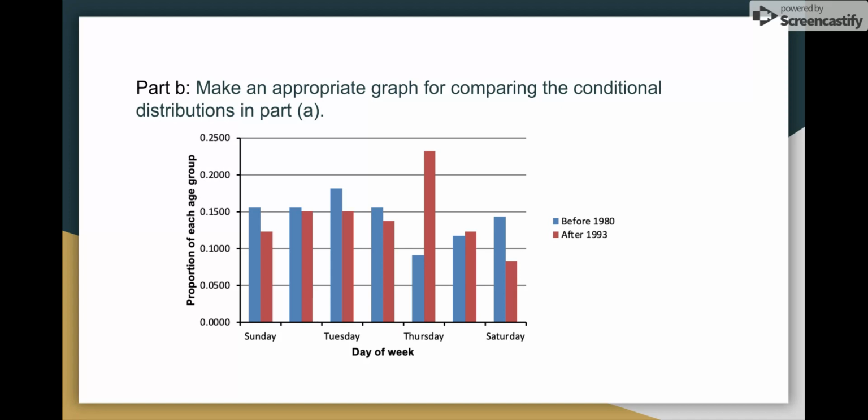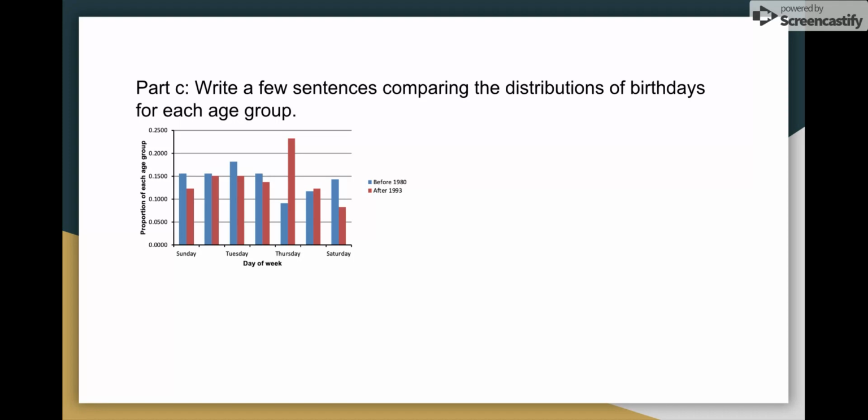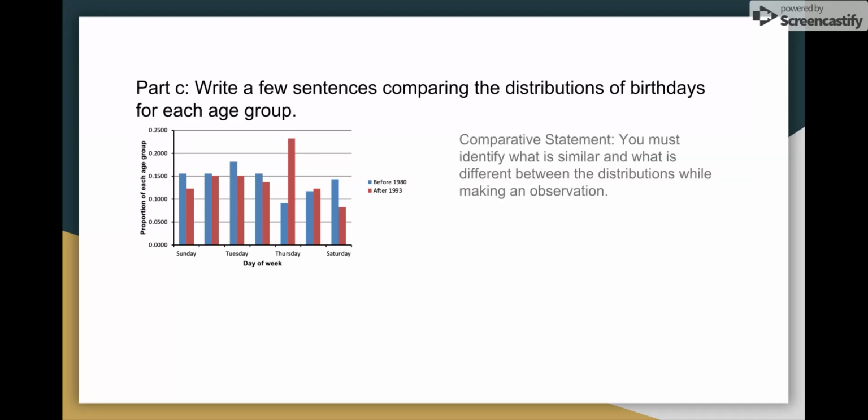sketch of a graph. The next thing we want to do is write a few sentences comparing the distributions of birthdays. You'll notice that once we got to the visual part, we can really see the discrepancy, and that's the power of graphing statistics. Visually we can make sense of things that we weren't able to make sense of before. The first thing we want to do is write a comparative statement. The important thing to remember about a comparative statement is you must identify what is similar and what is different about the distributions. You can't identify just the similarities, and you can't identify just the differences. You have to identify both.